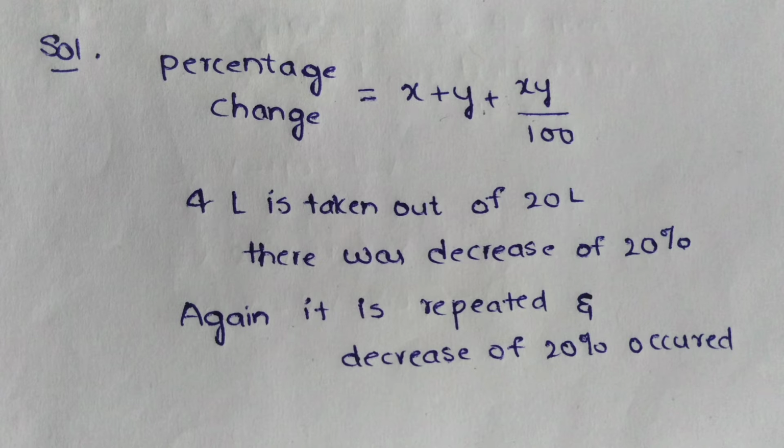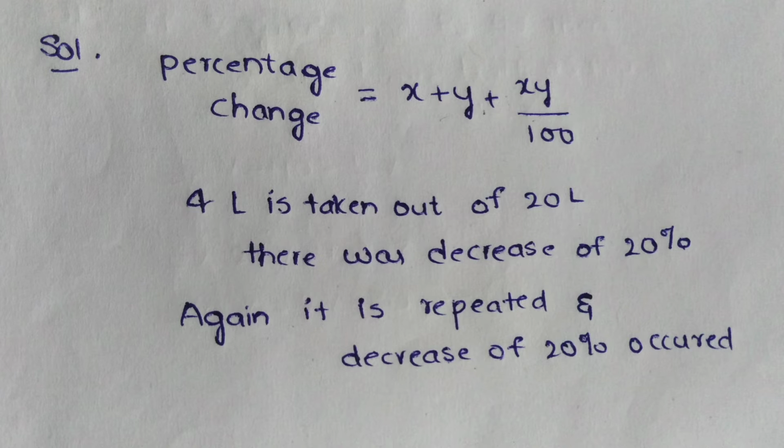So here, to find the ratio of liquid A to liquid B in a very speedy manner, we are going to apply the formula of successive percentage change. That is, the net percentage change is x plus y plus xy by 100. Here in both cases we have a decrease of 20%.